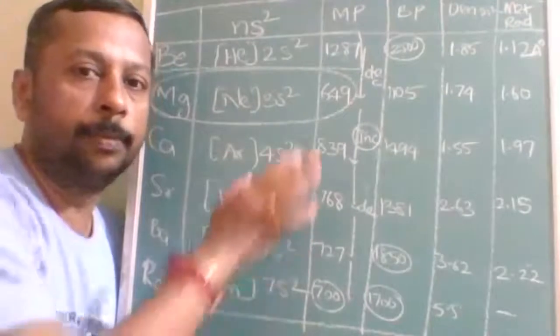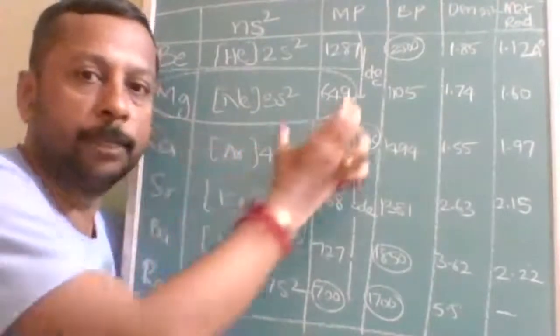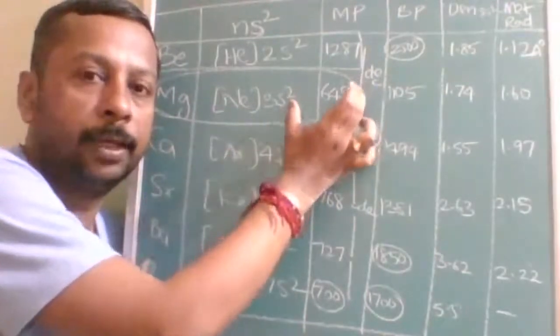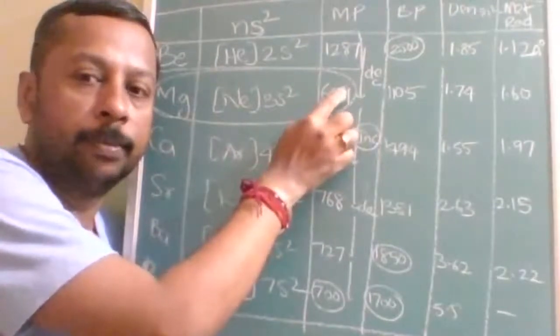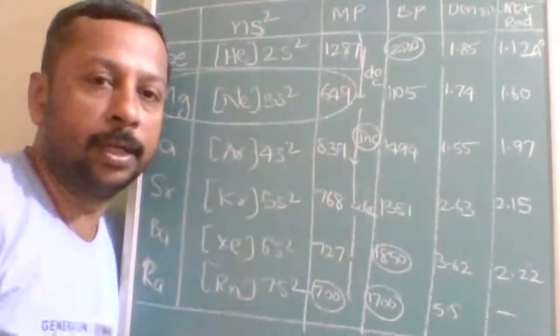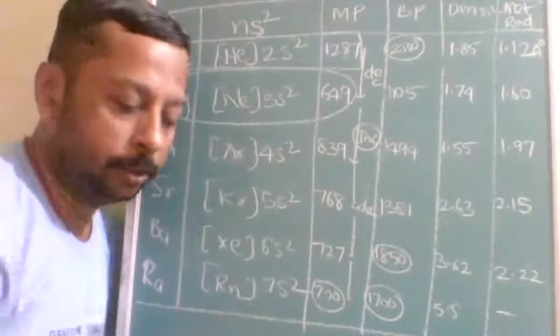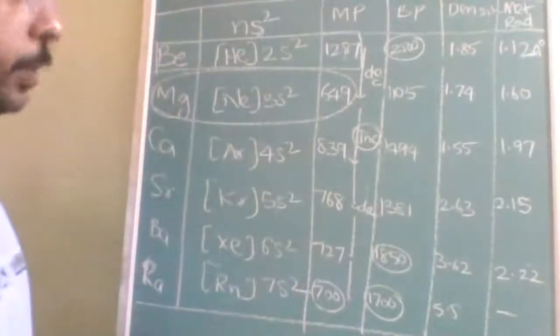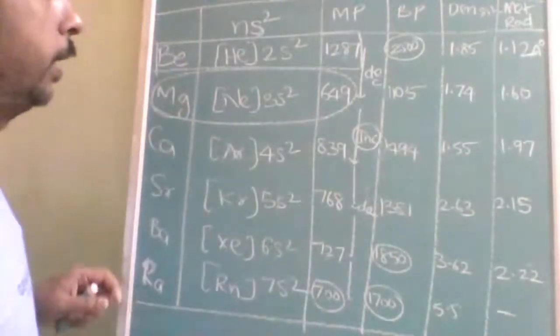Simply, there is one value skipped here. Magnesium should be the second highest, but it is the lowest. That way you can remember. Is that understood? So I am erasing this. You can write this value or not.